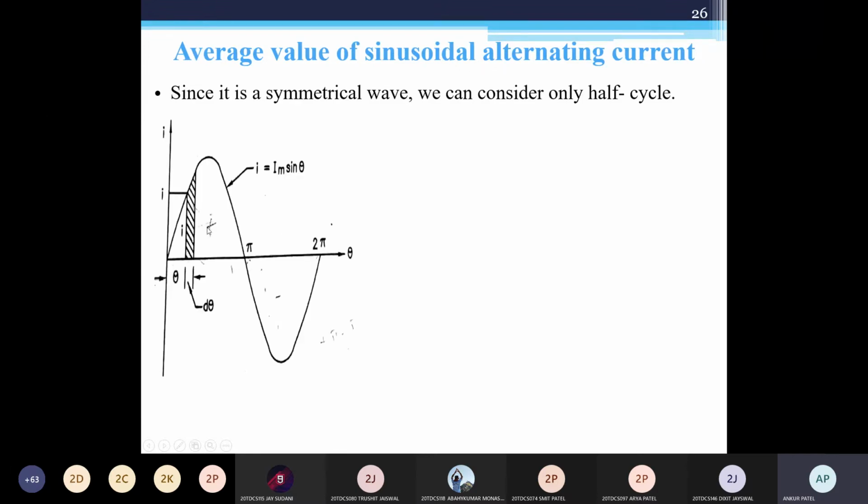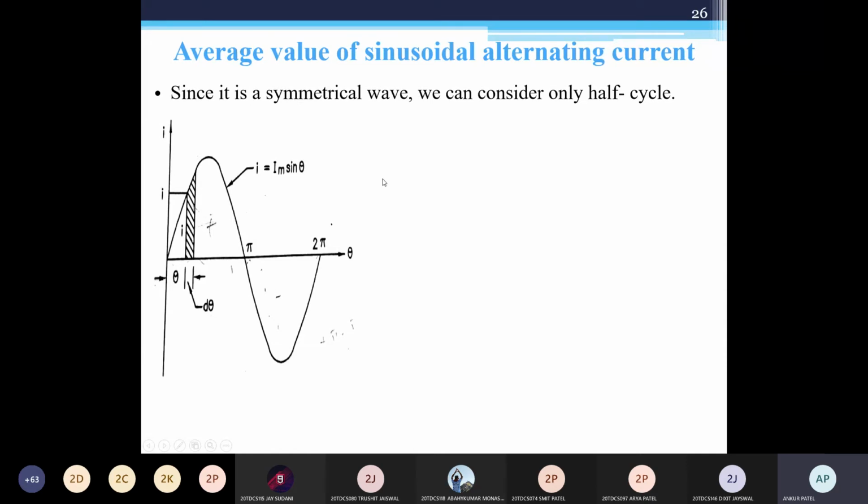So is this symmetrical or unsymmetrical? Symmetrical means it has positive as well as negative values. Unsymmetrical means it has only a positive set of values or only a negative set of values. So this is a symmetrical wave. For the sinusoidal wave, we need to find the average value.